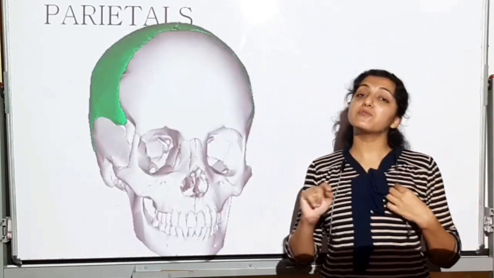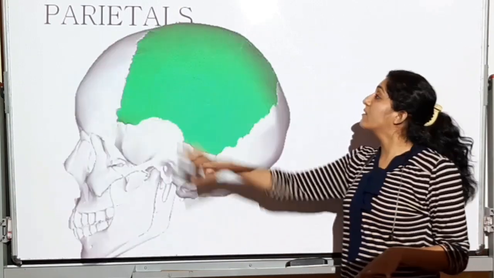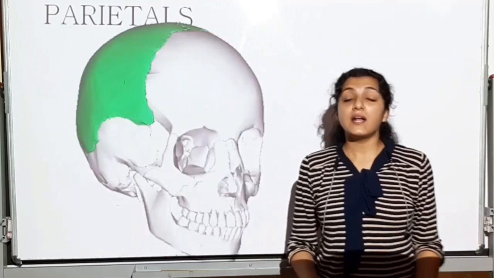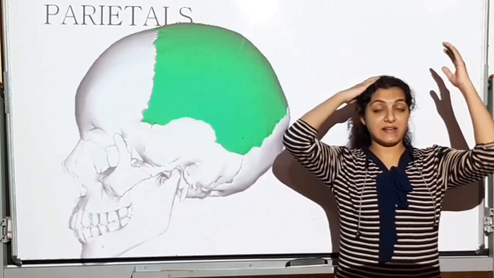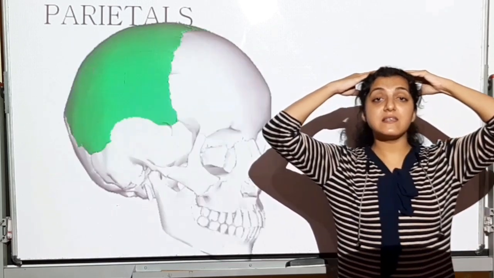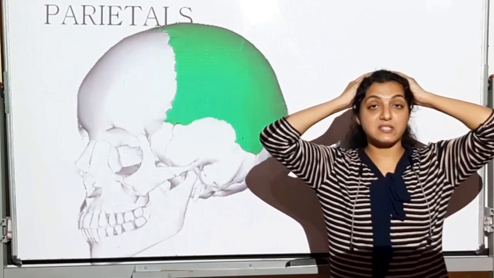So while writing, you have to write it like this. You will never write it as parietal. Write it always as parietals so that you remember that these are paired bones. These are two bones, one right side, one left side. This is going to be the position of the parietals where I'm keeping my hands now.